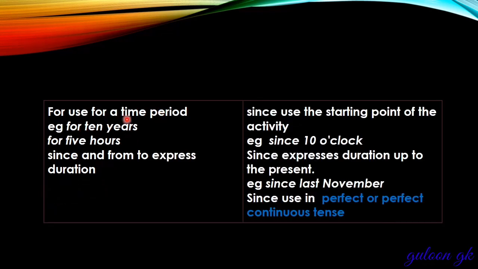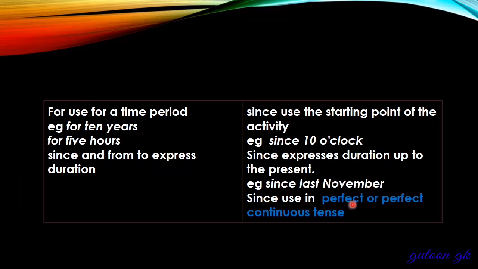We use for with a time period, for example, for 10 years, for 5 years. Since and from express duration. Since is used for the starting point of activities, for example, since 10 o'clock. Since expresses duration up to the present, for example, since last November.